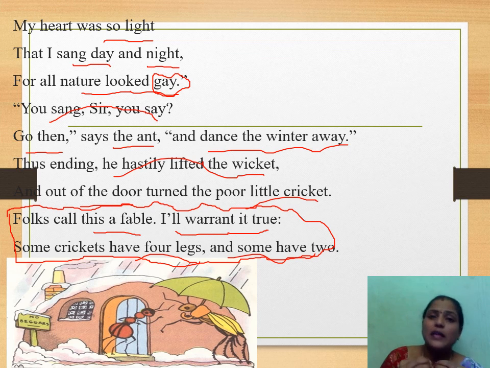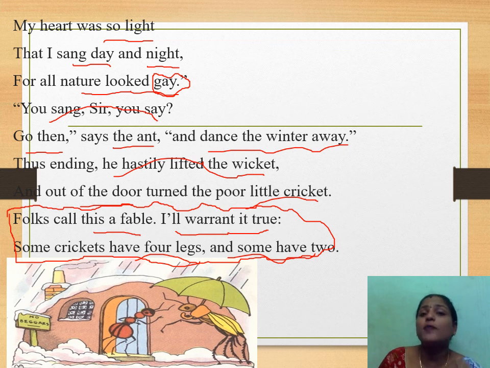Once again, I will quickly recall what we discussed in this poem. There is a young silly cricket which used to spend his entire time, day and night throughout the seasons, in singing. One day he found his cupboard was empty, and he didn't find a crumb to eat. Crumb means something very little to eat at least. So he thought, what do I have to do now? Where do I have to go? If no one helps me, for sure I am going to die of starvation and famine. But when I was singing, I thought summer and winter were full of happiness, with beautiful greenery everywhere. So I continuously spent my time in singing.